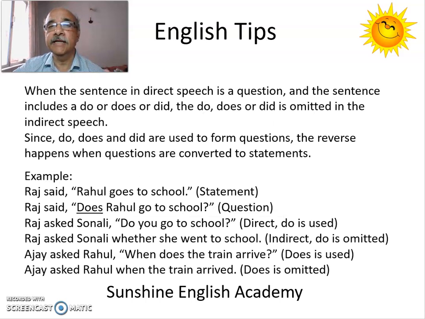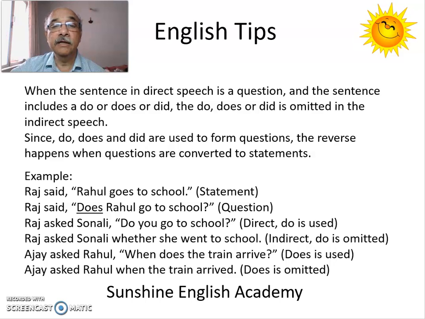When the sentence in direct speech is a question and the sentence includes a do or does or did, then the do, does, or did is omitted when the direct speech is converted to indirect speech. Do, does, and did are used to form questions. So the reverse happens when questions are converted into statements. That is, the do or does or did are omitted. Let's look at our examples.